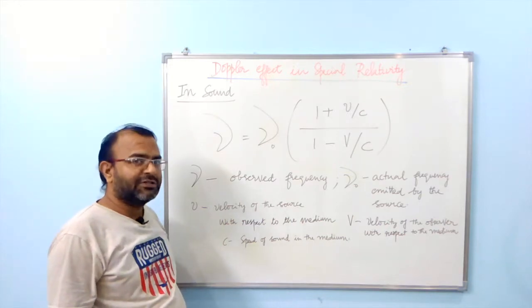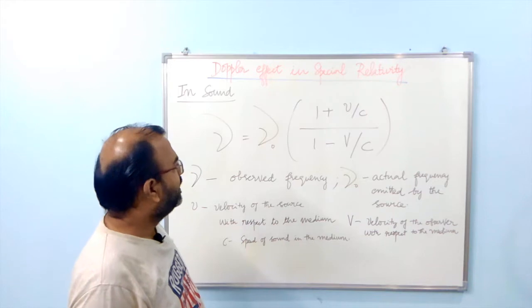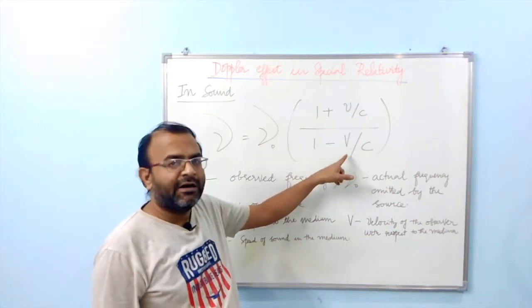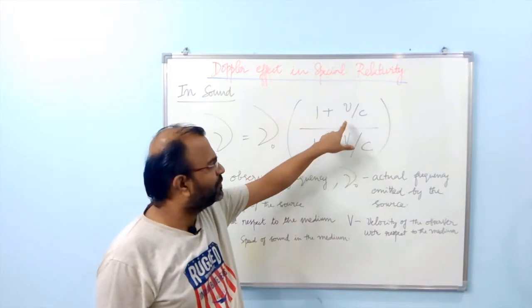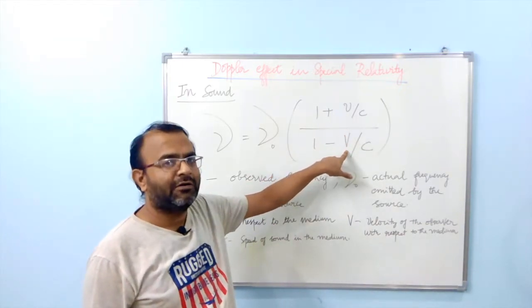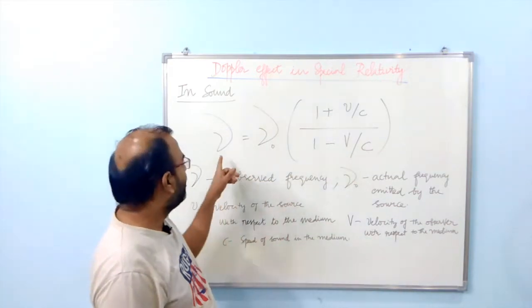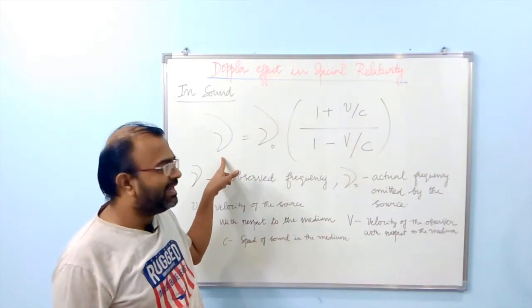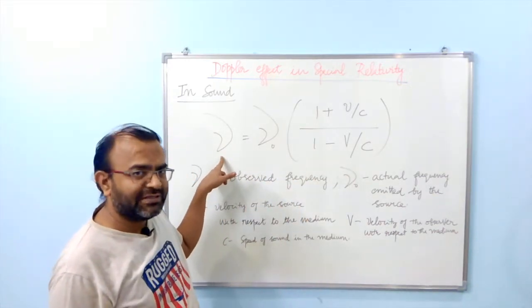Now, simply because sound requires a material medium for propagation, the individual velocities of both the source and the observer are important. That is, if the source moves, you would get one value for the observed frequency. If the observer moves, you will get another value for the frequency.